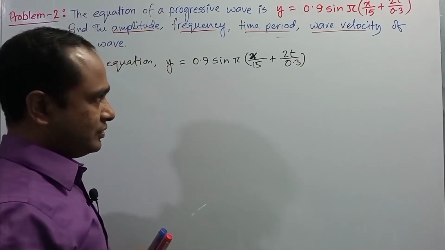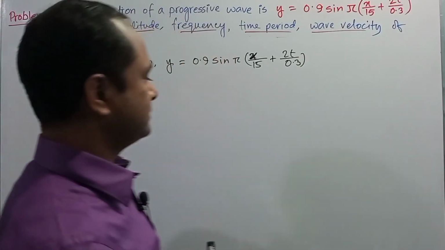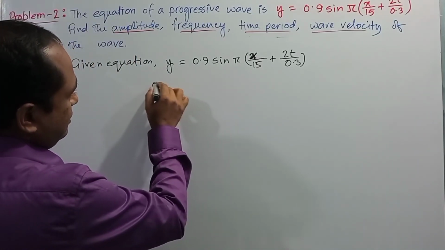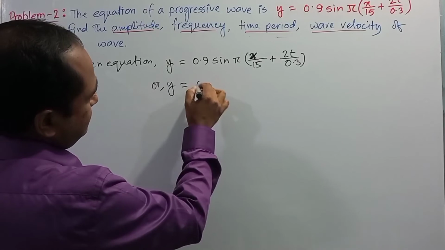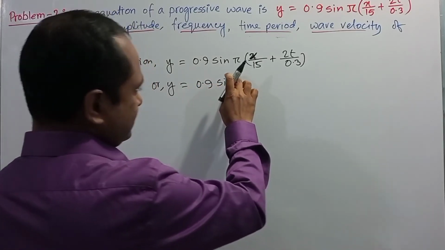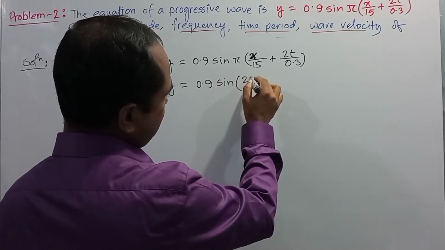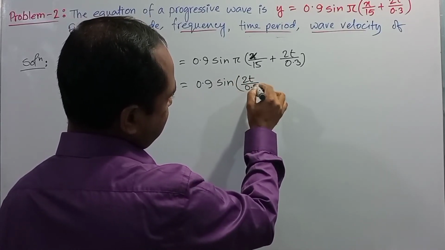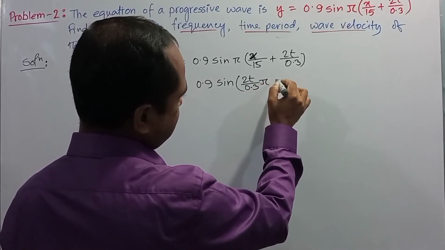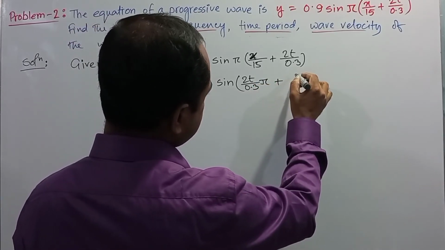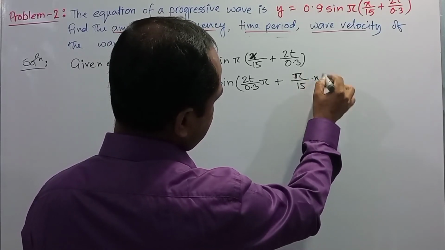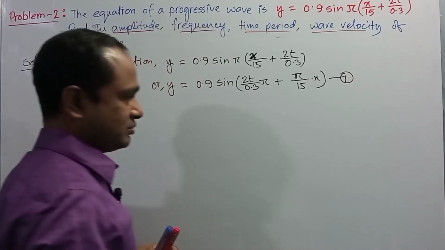For better realization we can rearrange this equation as y is equal to 0.9 sine pi into 2t divided by 0.3 plus pi divided by 15 into x. This is equation number 1.